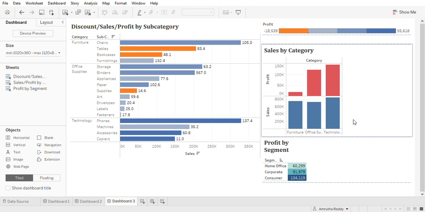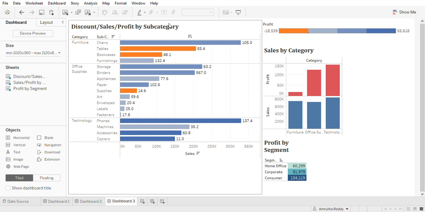When we speak in terms of profit, the profit is proportional to technology, whereas in the case of furniture we see that even though the sales are higher than that of office supplies, the profit isn't that good, and that is quite visible when it comes to the discount sales profit by subcategory chart. Here we can see in the furniture section that explains the profit. We have incurred a loss in the subcategories of tables and bookcases, and also in the office supplies category we have incurred a loss in the supplies subcategory. So these three are something that is to be taken care of.